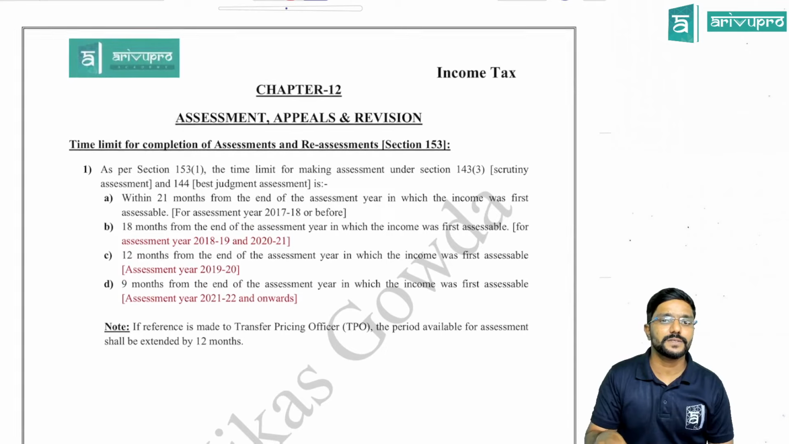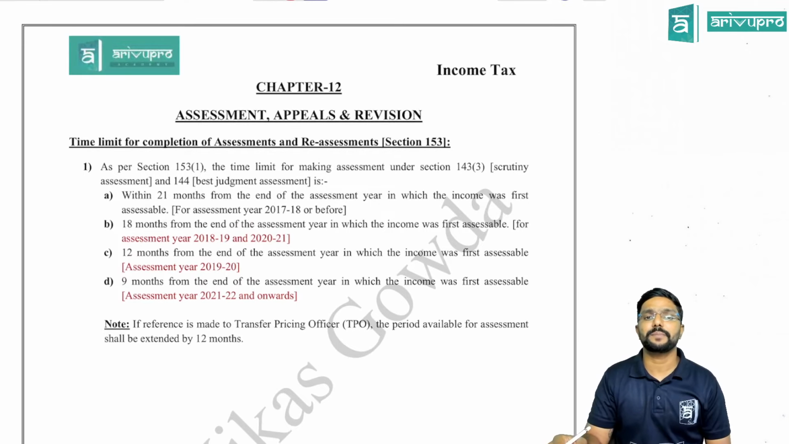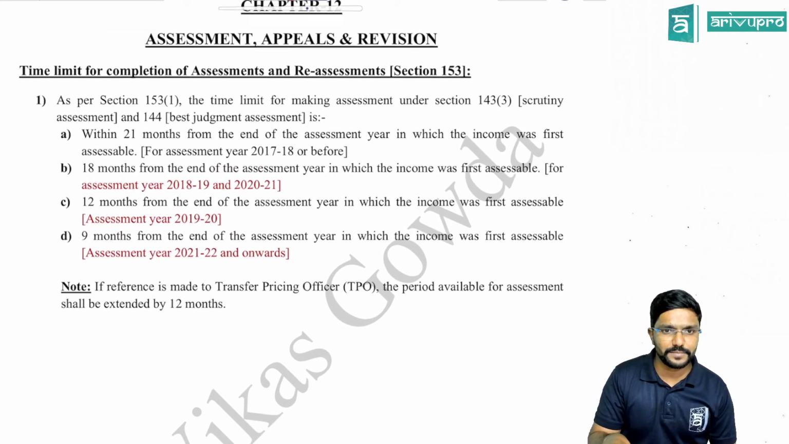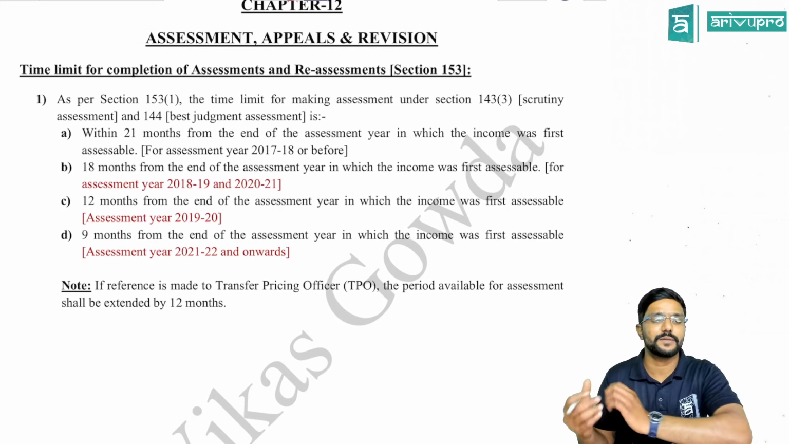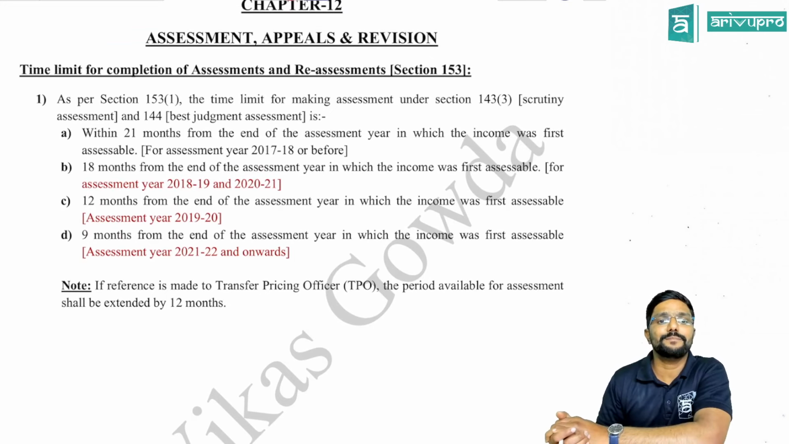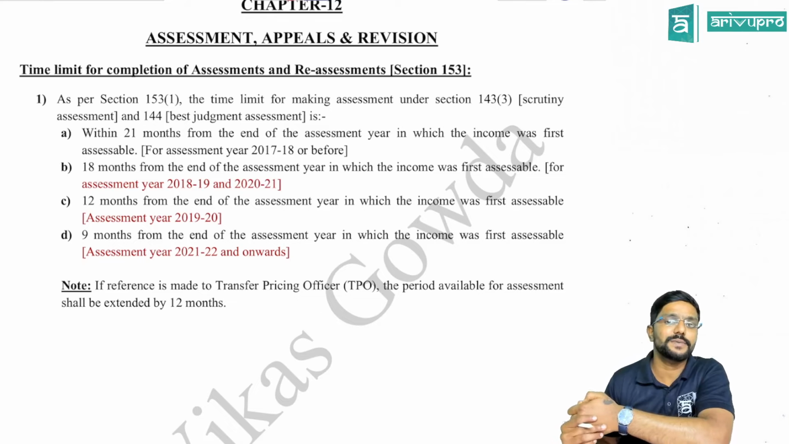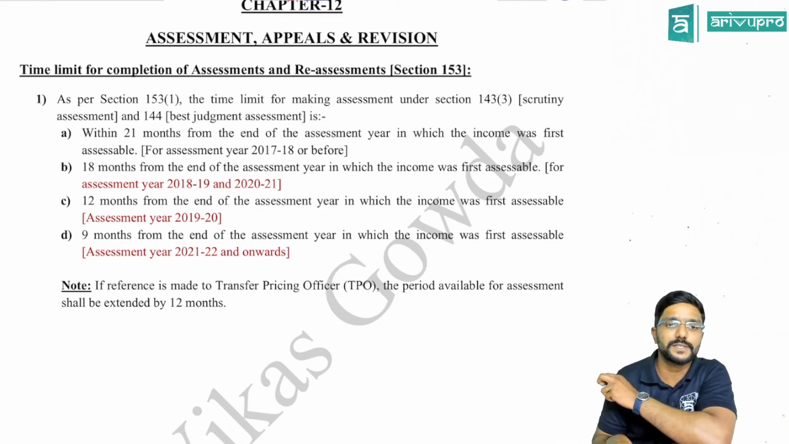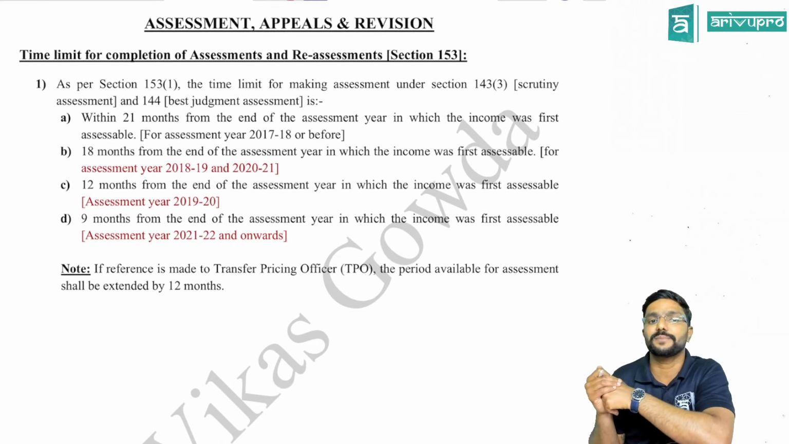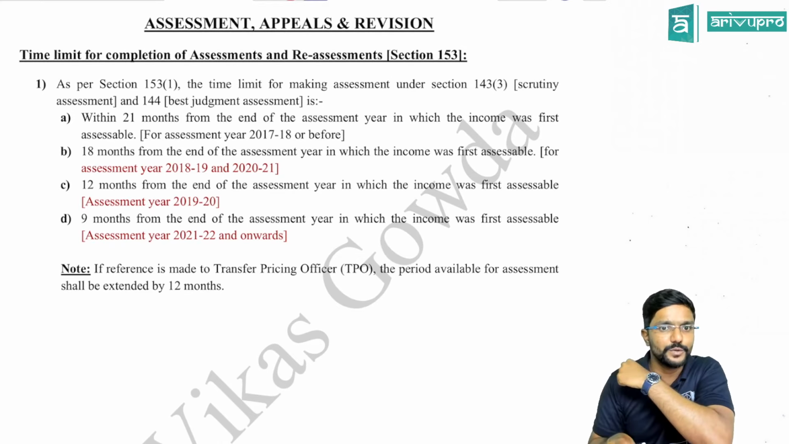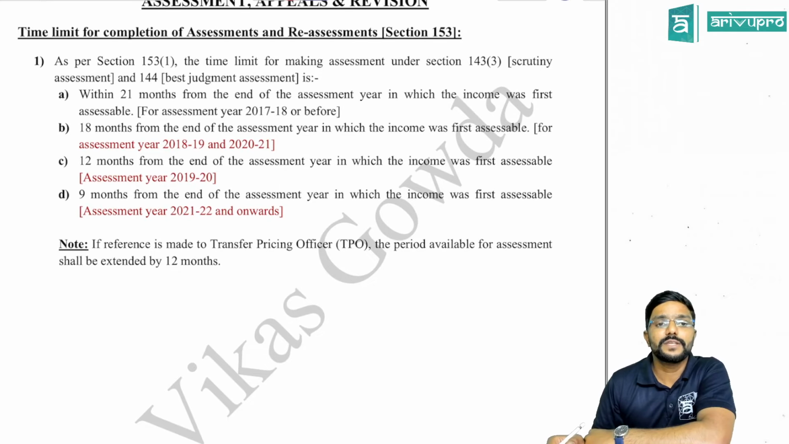Then the last one here is chapter 12, which talks about assessment, appeals and revision. So there sometimes things are changed. What is it? I will just read it from the beginning. Time limit for completion of assessment and reassessment, section 153. As per section 153 subsection 1, the time limit for making assessment under section 143(3), that is scrutiny assessment, and 144 best judgment assessment is within 21 months from the end of the assessment year in which income was first assessable, if it is related to assessment year 17-18 or before that.